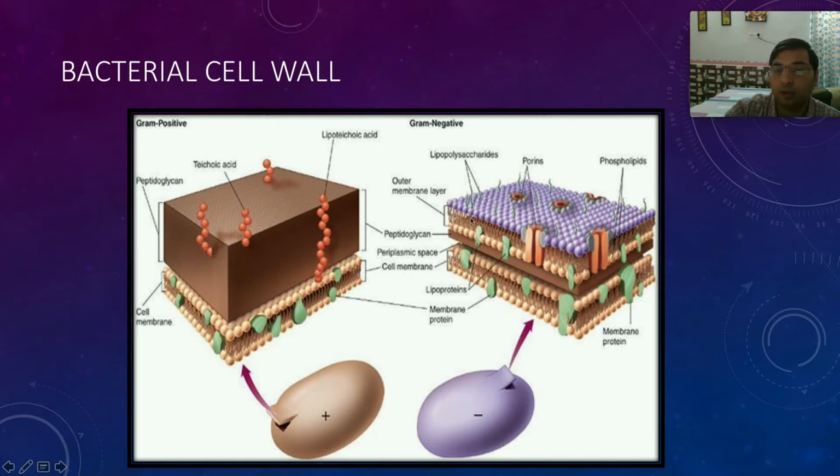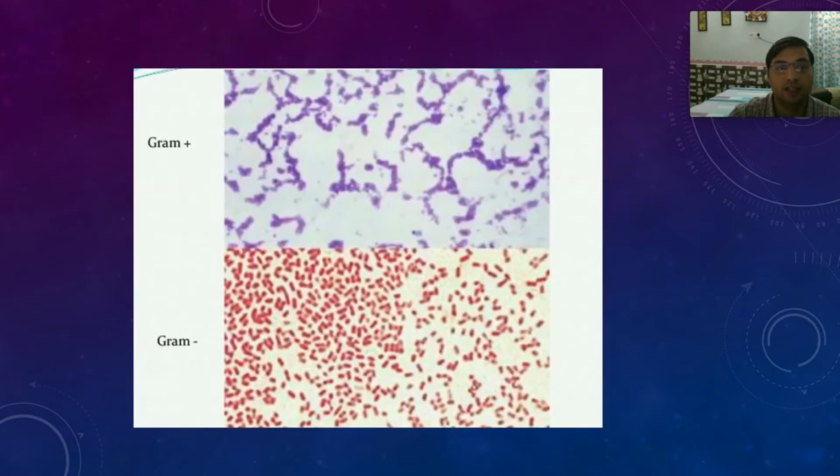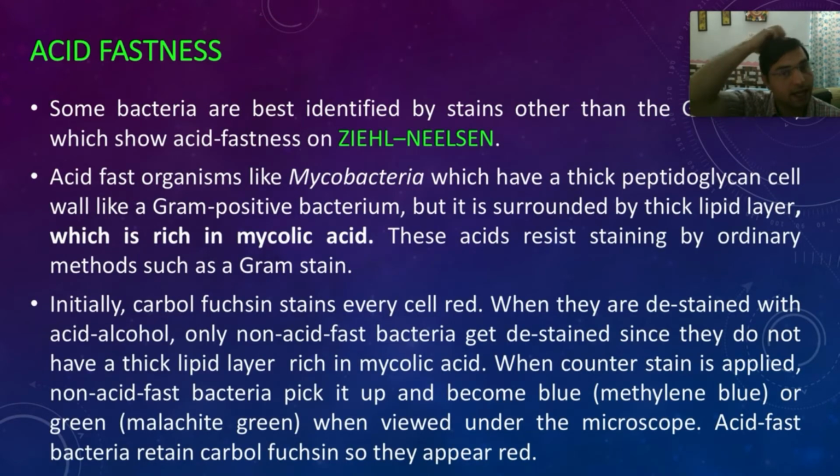The outer membrane of mycobacteria is rich in mycolic acids. These mycolic acids give a waxy appearance, like a wax over the cell. So this mycolic acid in the outer membrane prevents the bacteria from taking gram stain, right?